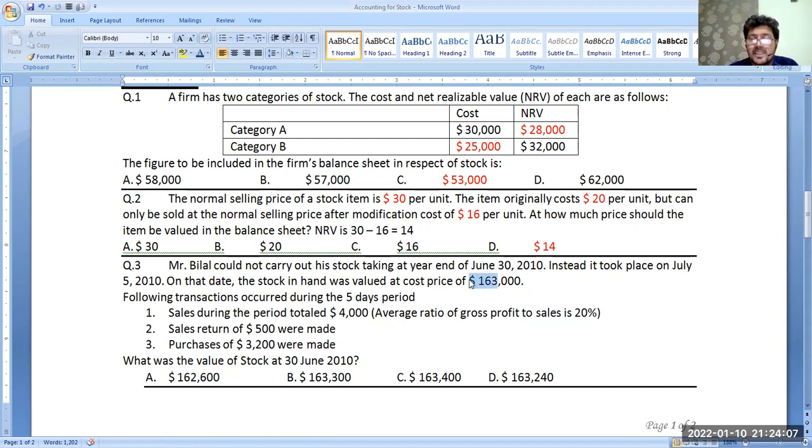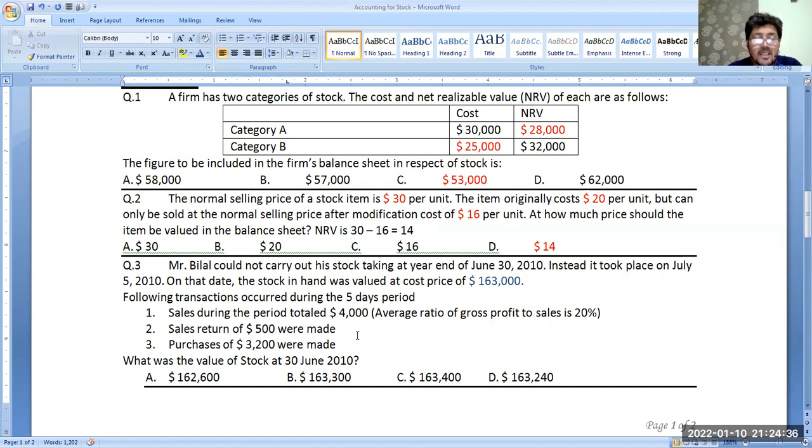Are you getting my point clear? This is the value of stock. Now, the following transactions occurred during the 5 days period. What happened? Now we have to move from 5th July back to 30th June. During these 5 days, what happened? It should be reversed. Getting my point clear? To know what was the amount of inventory on 30th June. We know the amount of inventory on 5th July, but what was it on 30th June or 1st July?